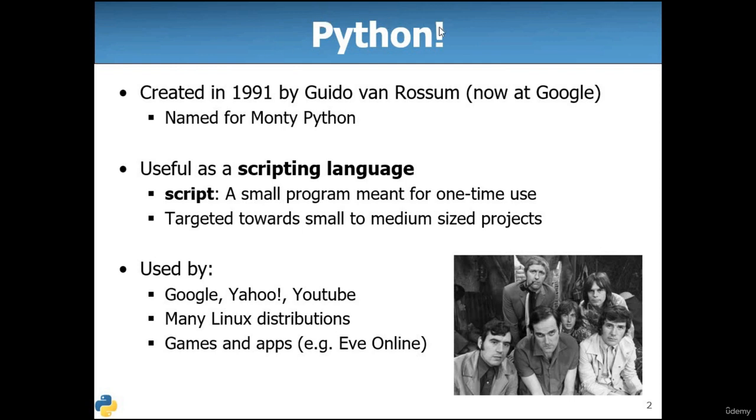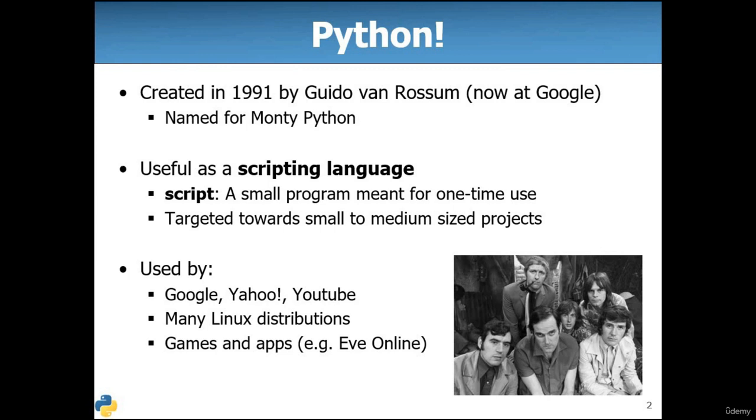So Python was created in 1991 by Guido van Rossum, and right now he's working at Google. He named it for Monty Python because there was a show called Monty Python, and he was just watching that program, and at that time he was also writing the script of the Python language. He was in search of a very easy and catchy name for his script, and this Python name actually came to his mind, and he just selected it.